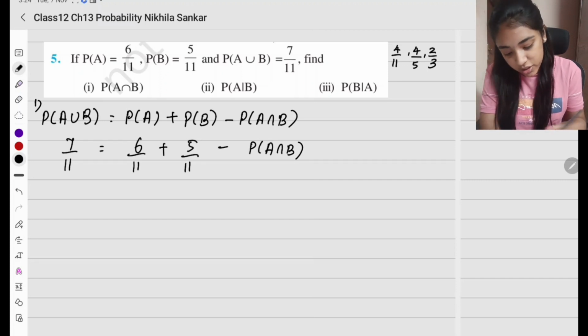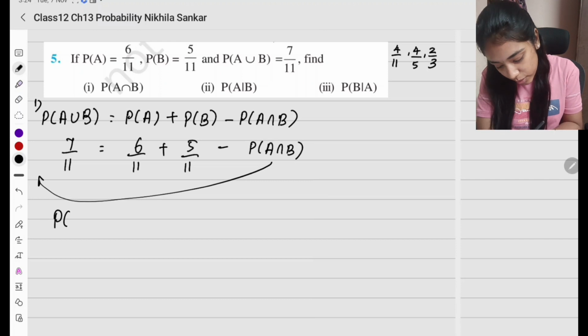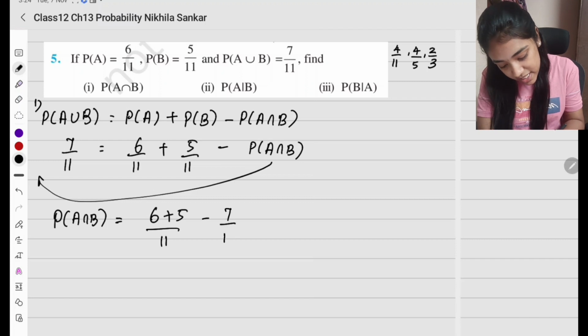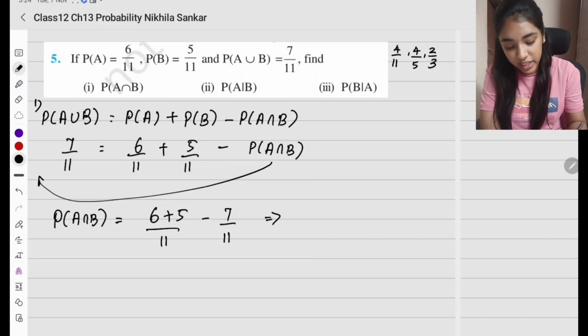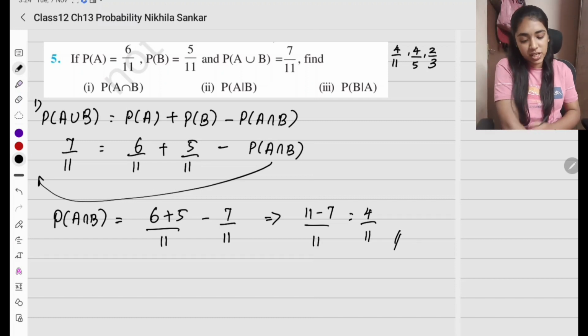So this is my first subsection. So what will I have? I'm going to take this to this side. So I'll have probability of A intersection B equals 6 plus 5 divided by 11 minus 7 divided by 11. So 6 plus 5 is 11. So 11 minus 7 divided by 11, which is 4 divided by 11. So this is my first subsection answer.